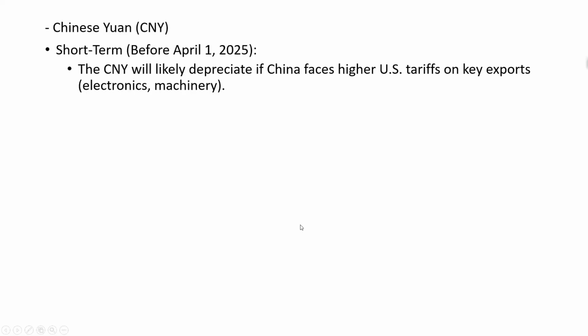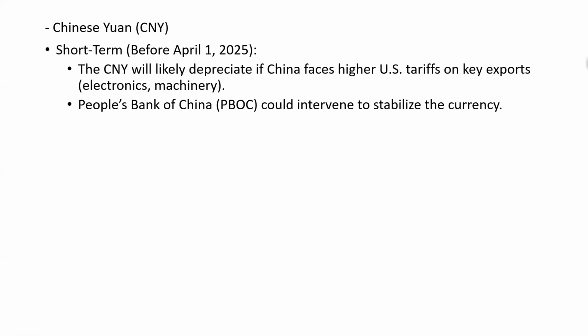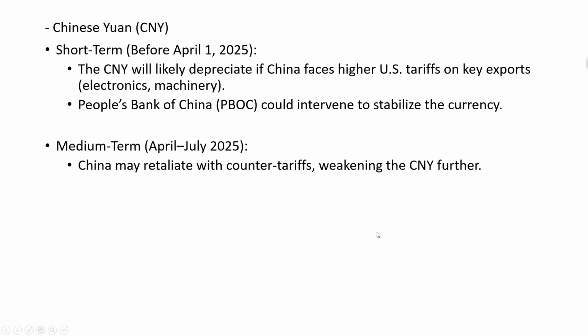Now, for the Chinese yuan, in the short term, the Chinese yuan will likely depreciate if China faces higher US tariffs on key exports like electronic machinery. Now, the PBOC could intervene to stabilize the currency. We have seen this in the past during Trump's first term, and we will probably see it again if this trade war escalates. Now, in the medium term, China may retaliate with counter tariffs, weakening the Chinese yuan further.